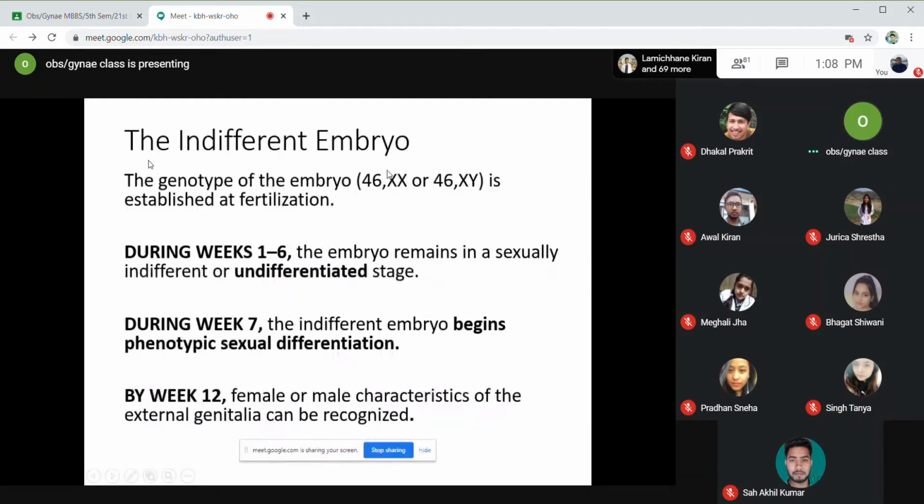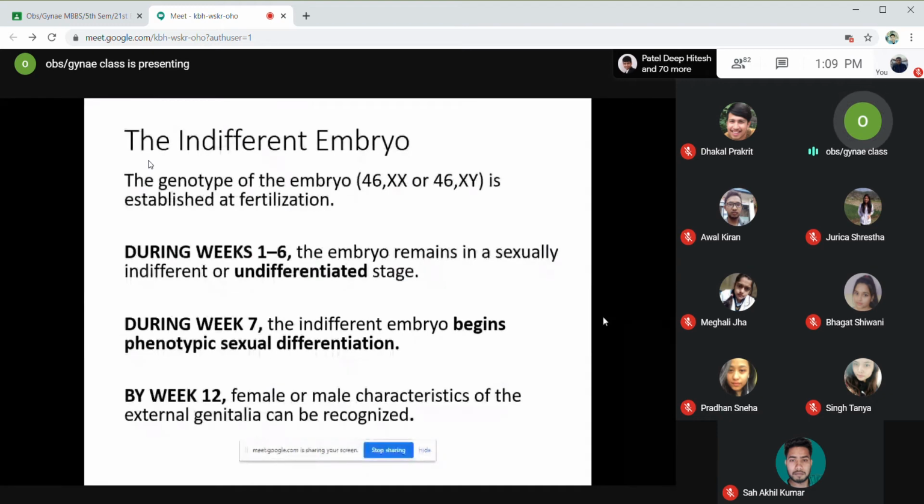The sex chromosome present at the time of fertilization determines whether the embryo is going to be a male or a female. In the first 6 weeks, the embryo remains in a sexually indifferent or undifferentiated stage. In the first 6 weeks, you cannot differentiate whether the embryo is going to be a male or a female. If we could do some genetic analysis, then by looking at the genotype, we might say whether it is going to be a male or a female. But on inspection or by the phenotypic features, we cannot differentiate. So that is during the first 6 weeks.